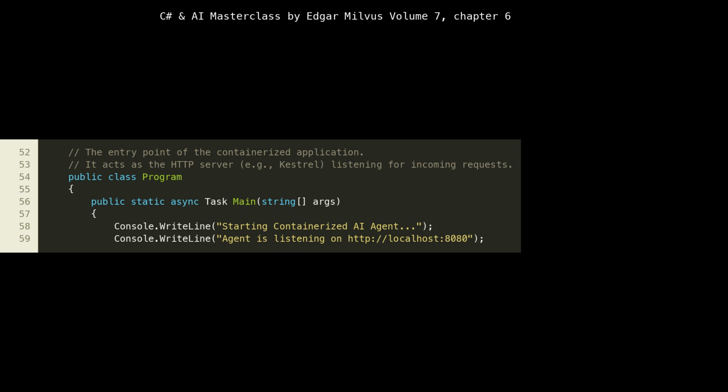At lines 52 to 61, we define the Program class, which serves as the entry point for our console application. The Main method, starting at line 57, is declared as public static async Task Main(string[] args). The async keyword here is essential because our application will perform asynchronous operations, such as simulating network requests and delays. Lines 59 to 60 print informative messages to the console, indicating that the agent is starting and listening on a specific port. This is helpful for debugging and for understanding the application's state, especially when running inside a container where logs are the primary means of observation.